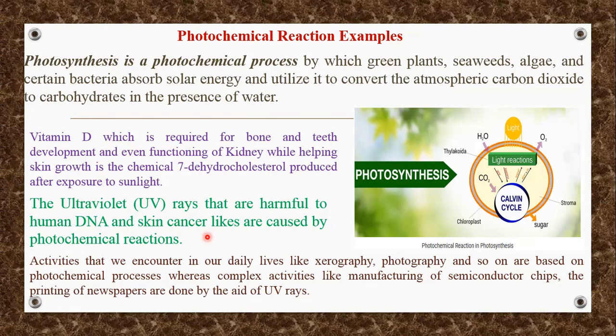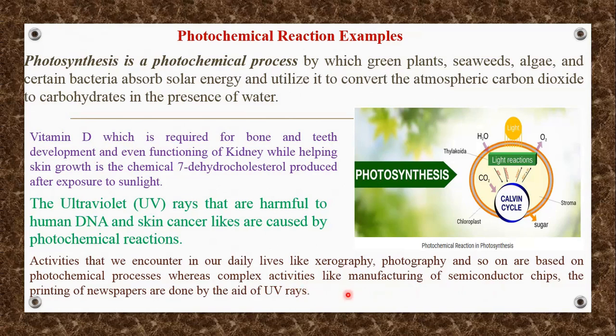Some activities of our daily life which help us understand the photochemical reaction are xerography, photography, and other photochemical processes, including complex activities like the manufacturing of semiconductor chips and the printing of newspapers, which are done by UV rays.